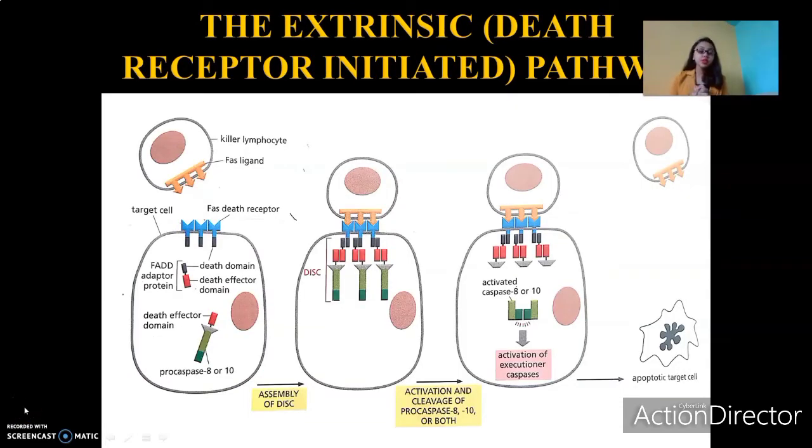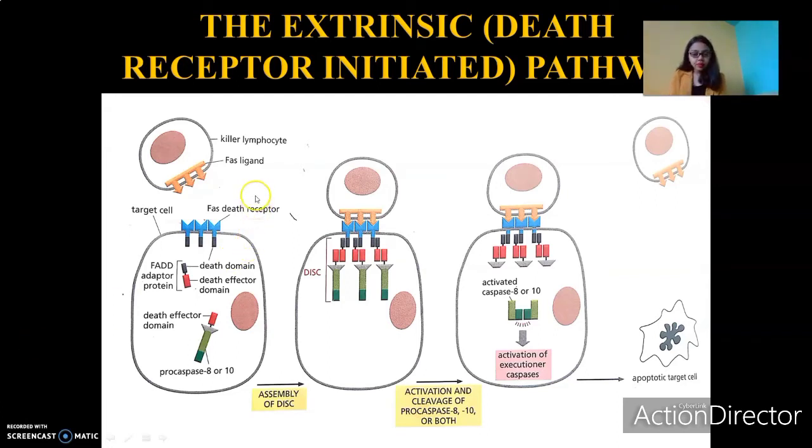Alright, now we'll move on to the extrinsic pathway. The extrinsic pathway is also called the death receptor initiated pathway, or simply the death receptor pathway. Why do we call it the extrinsic pathway? Because the process of cell death, the process of apoptosis, is initiated outside the cell. Here we make use of a death receptor called the FAS death receptor. That is why we call it the death receptor pathway.